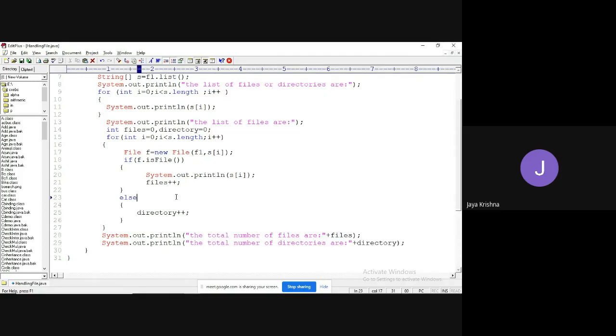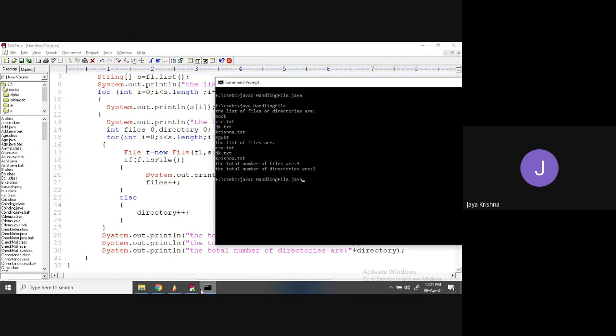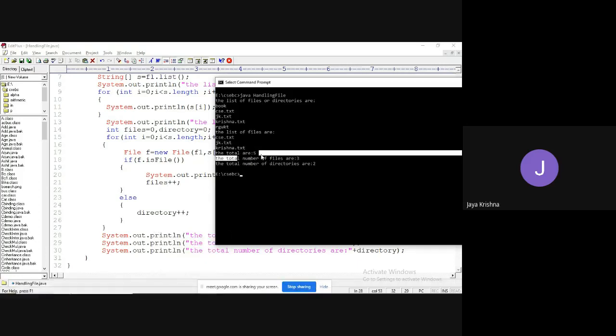If you want to find the total number of entries in the folder, what can we do? The total are, plus s dot length. You can write anything once you know the concept. So the total are 5. Among those, 3 are files and 2 are directories.